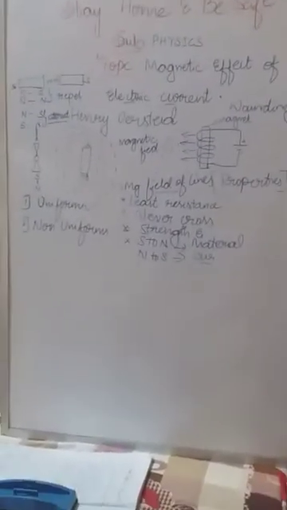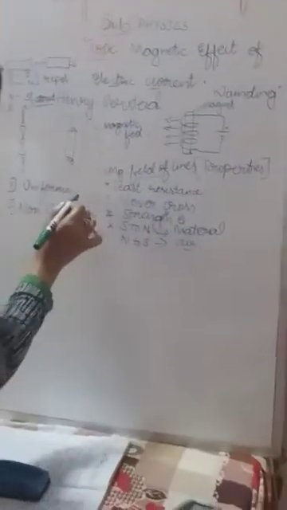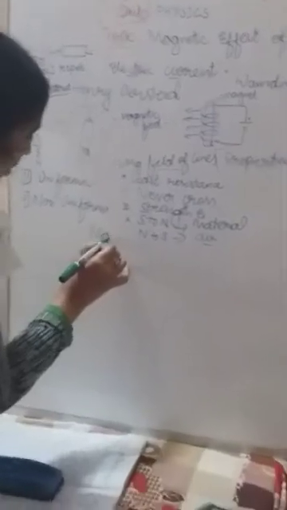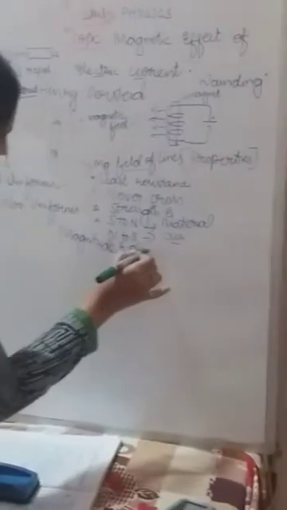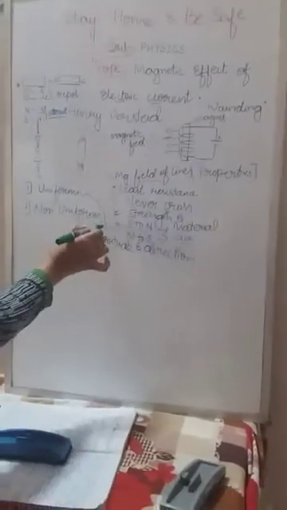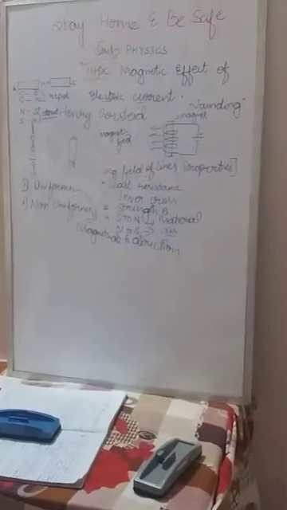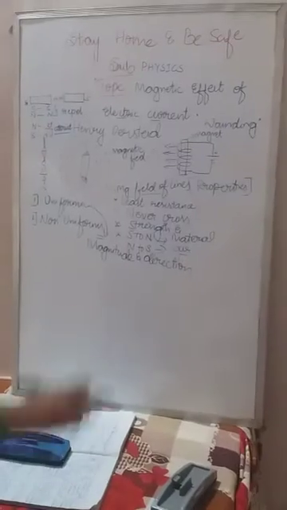The magnetic field which has equal magnitude and direction is called the uniform magnetic field. Clear? Both should be equal: the magnitude is equal and the direction is also equal. What is meant by magnitude? I think you know about that. The magnitude means the power of attraction. The power of attraction is called the magnitude.